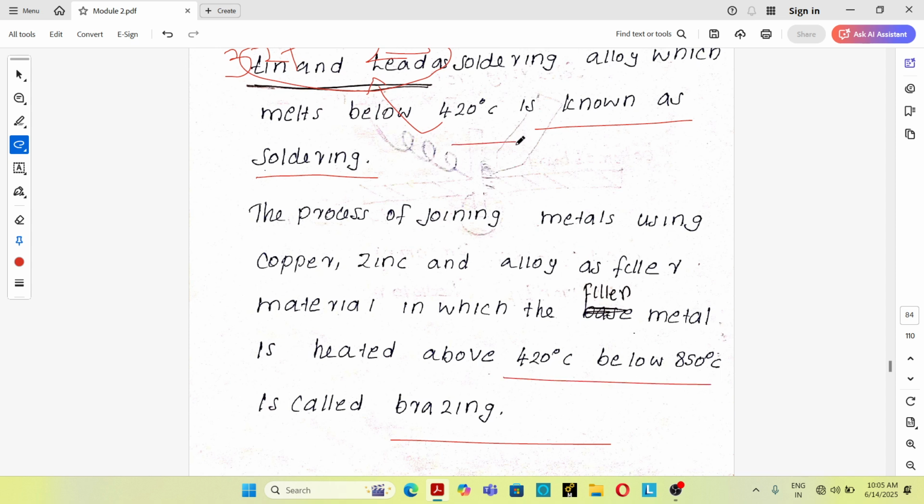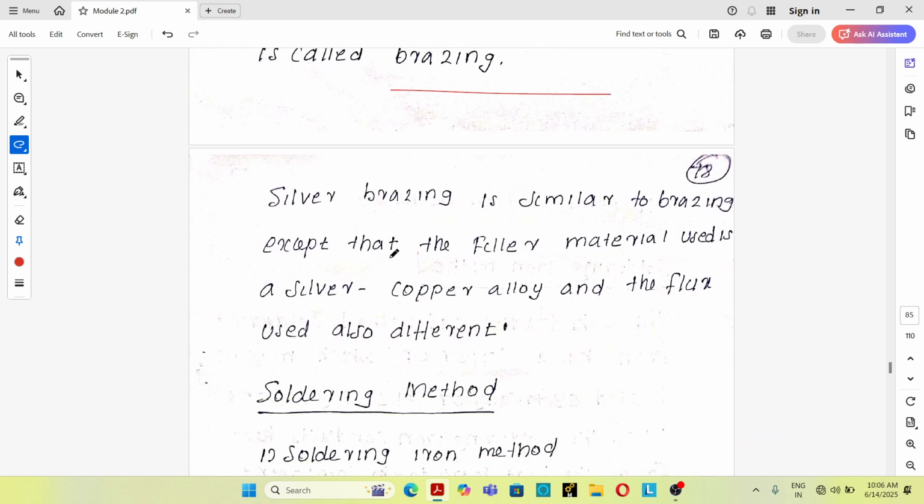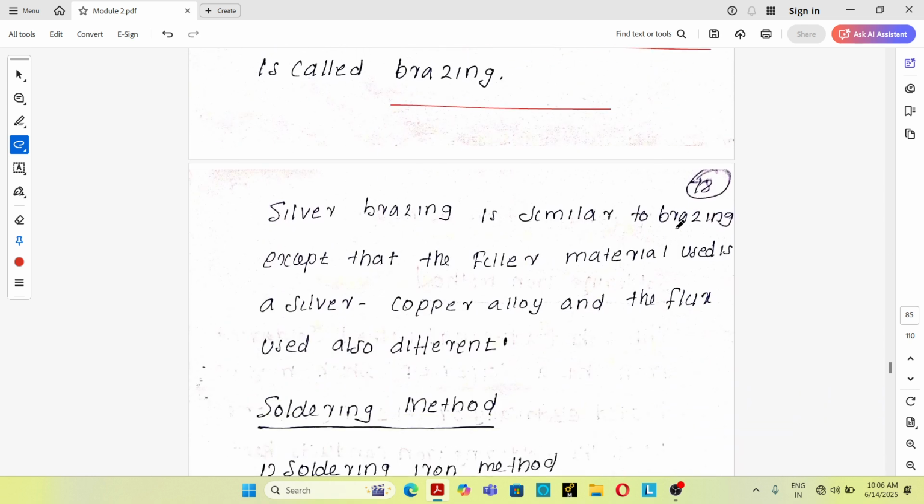Okay, the temperature is very important. So in a brazing process, the filler material used is copper and zinc, which have a melting point between 420 degrees Celsius and 850 degrees Celsius. Silver brazing is similar to brazing except that the filler material used is silver copper alloy and the flux is also different. So in a silver brazing process, the filler material used is silver copper alloy. That is the filler material which is used for the silver brazing process.